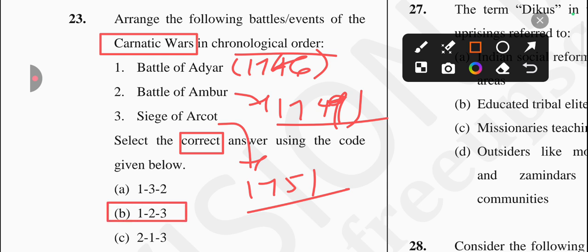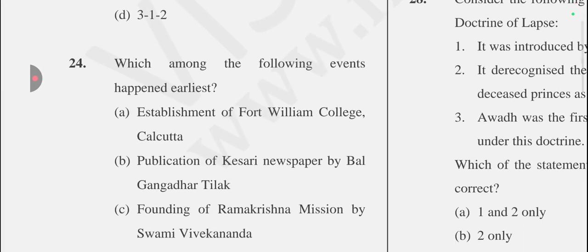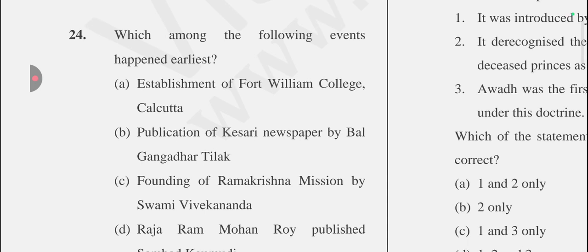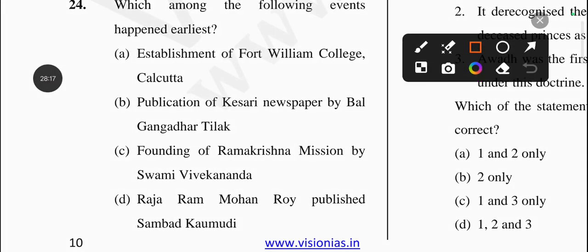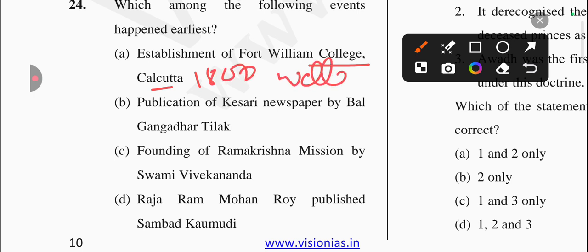Okay, let's come to the next question, which is: which among the following events happened earliest. Let's see. First one is the establishment of Fort William College at Calcutta. It was done in 1800 by Lord Wellesley. Another one is the publication of Kesari newspaper by Bal Gangadhar Tilak, done in 1881.